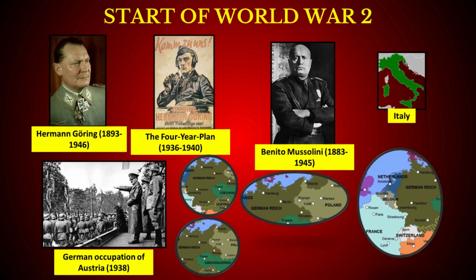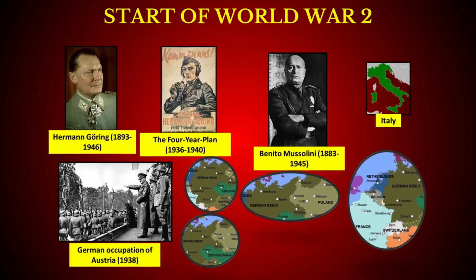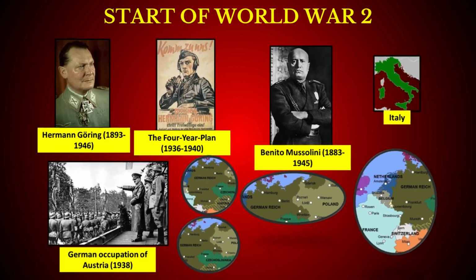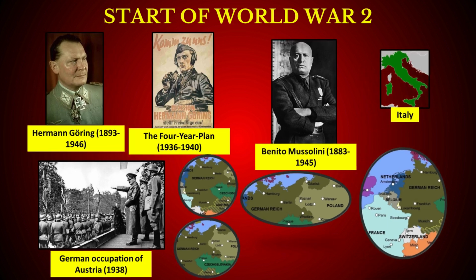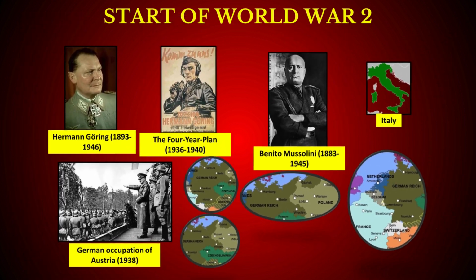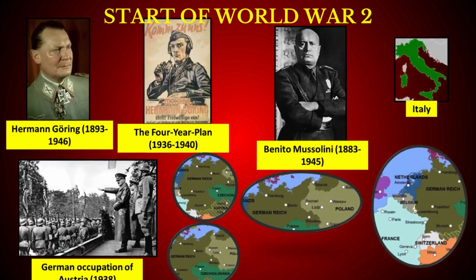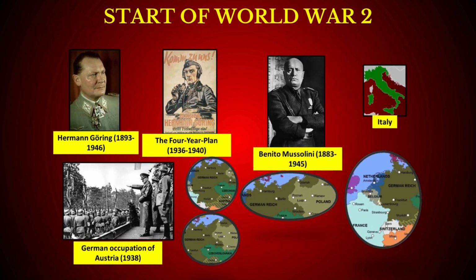In 1936, Hermann Göring, one of the most powerful figures in the Nazi Party, introduced the 4-year plan to prepare Germany for war. Hitler allied with Benito Mussolini, the dictator of Italy. In 1938, Hitler annexed Austria, where he was welcomed by the Austrian public, as Hitler belonged to Austria. In the same year, he occupied Czechoslovakia and then he targeted Poland.